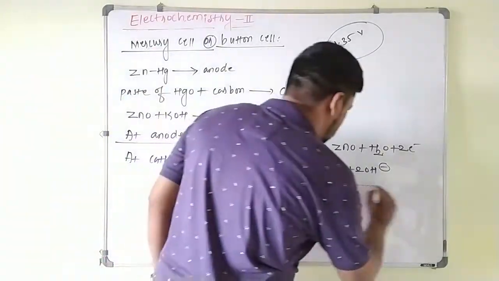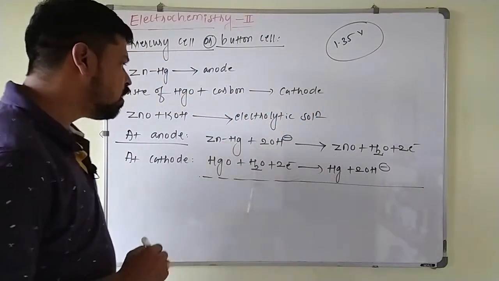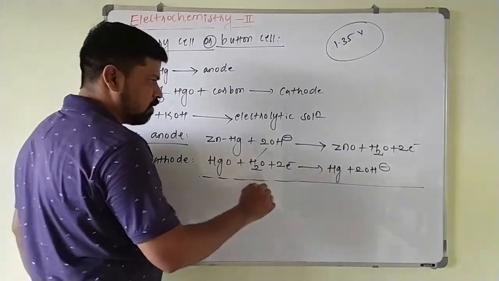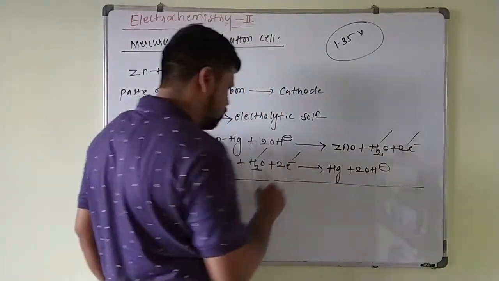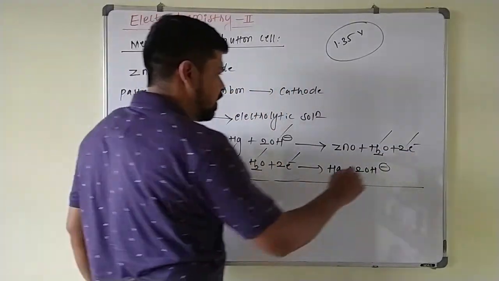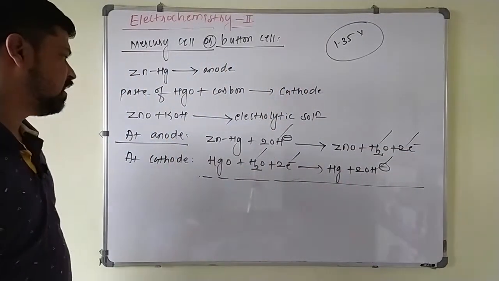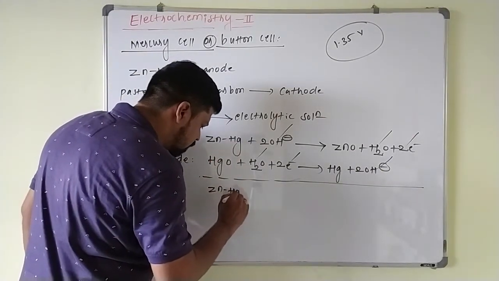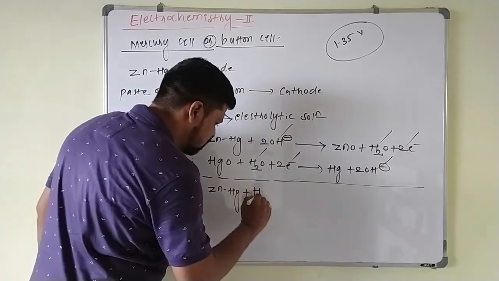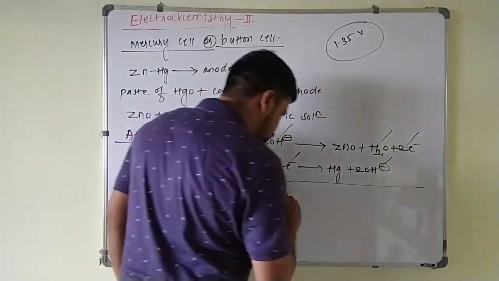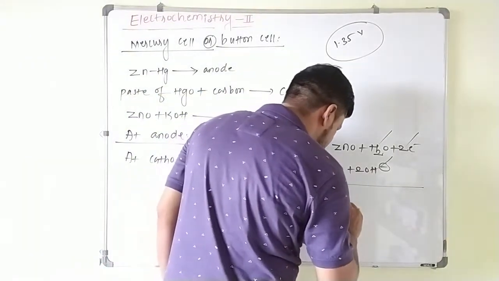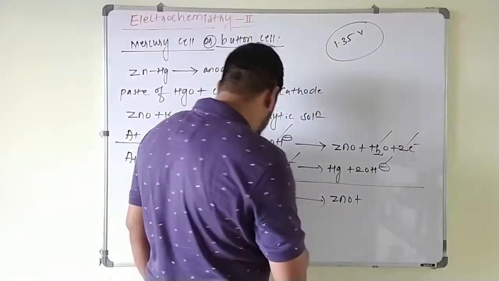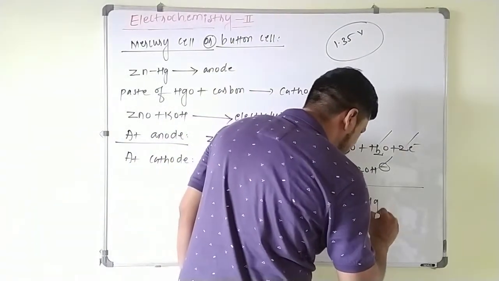Now the overall reaction can be written as: the water cancels, the 2 electrons cancel, the 2 OH minus and 2 OH minus cancel here. So this can be simply written as zinc amalgam plus mercuric oxide converted to zinc oxide plus mercury.